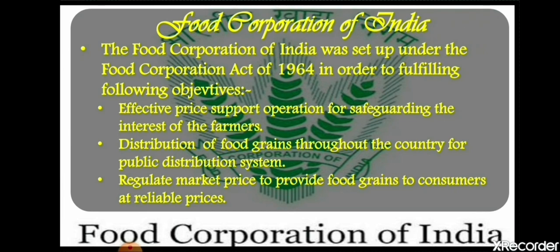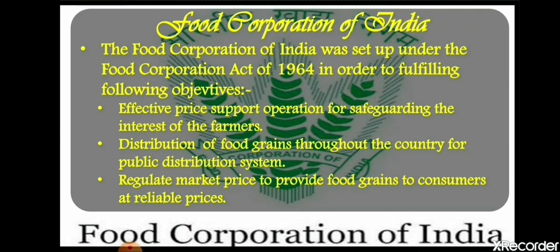This organization works to safeguard and work for the welfare of the farmers, okay, so that farmers can sell their goods at an effective price and they get good money for that. Distribution of food grains throughout the country for the public distribution system, like rations and all that. It is responsible for distributing the grains so that they can reach each and every person.